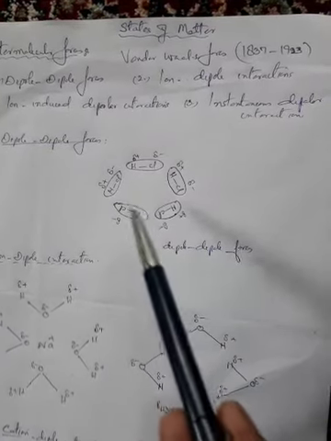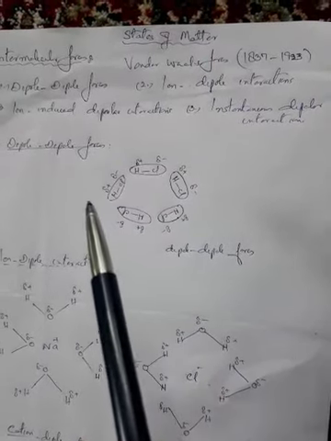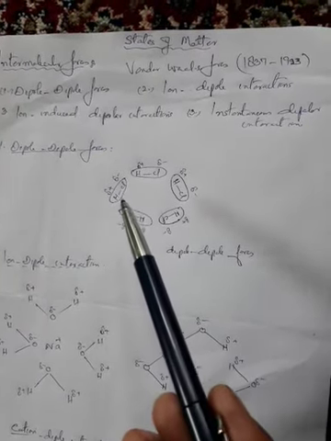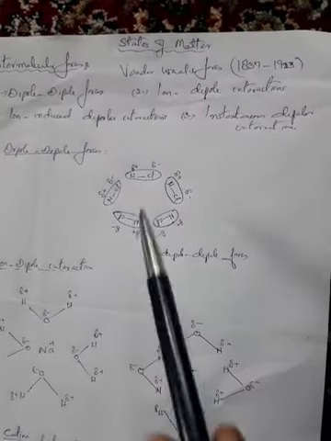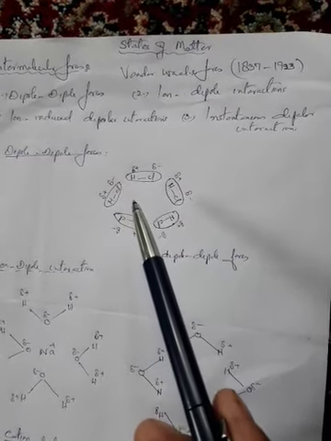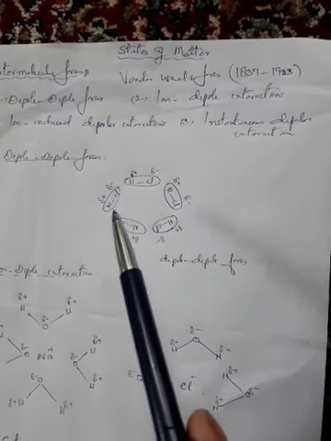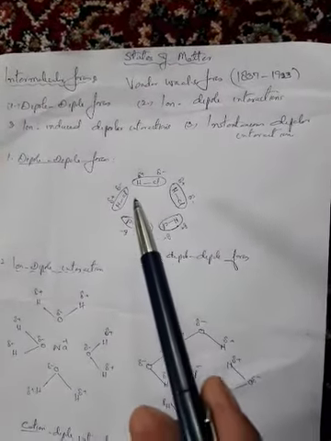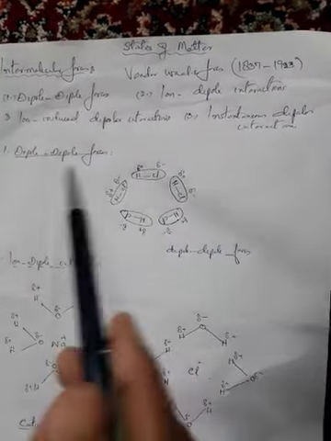The magnitude of the positive or negative charge in these molecules is less than the unit charge, which is equal to 1.6 times 10 to the power minus 19 coulombs. Also, the interaction energy, when the oppositely charged ends approach each other, is inversely related to 1 by r to the power 6, where r is the distance between the polar molecules involved in these dipole interactions.